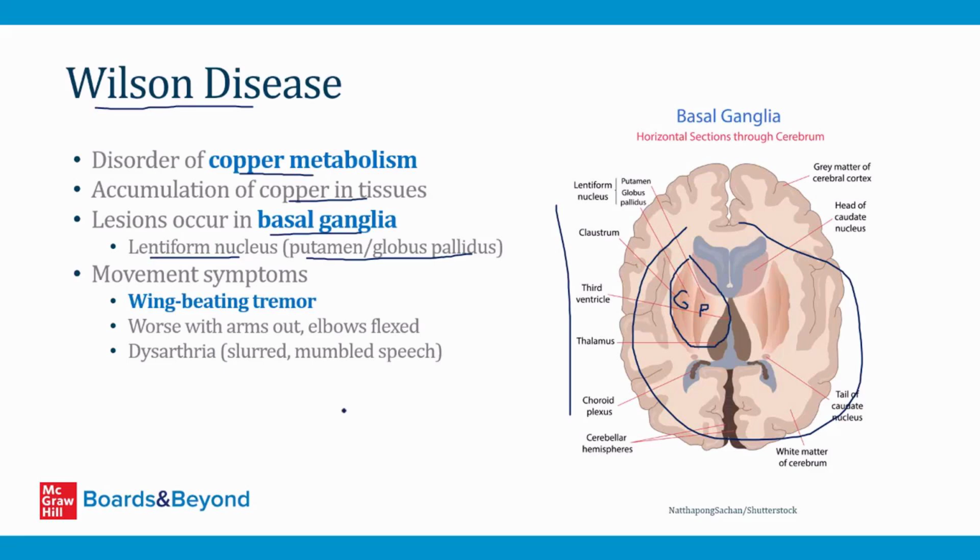Patients with Wilson disease get a number of symptoms from copper deposition in tissues throughout the body, but some of those symptoms are movement symptoms related to the basal ganglia. The classic finding for your board exams is a so-called wing beating tremor. This is a tremor of the arms that's worse when the patient stretches their arms out and flexes their elbows. They will flap their arms as if they are beating wings. Patients also often develop dysarthria, which is a speech abnormality related to the basal ganglia with slurred, mumbled speech and words.